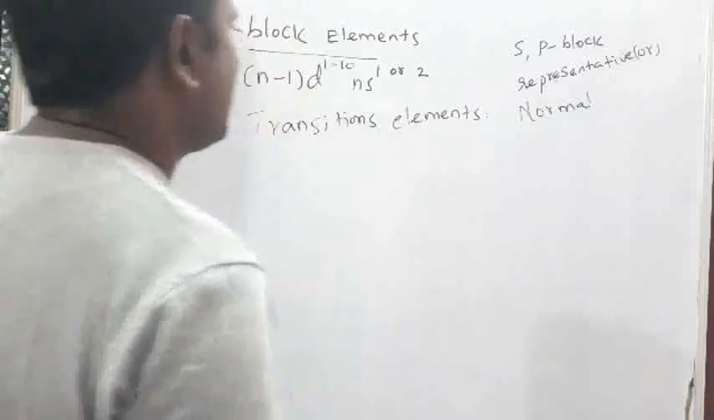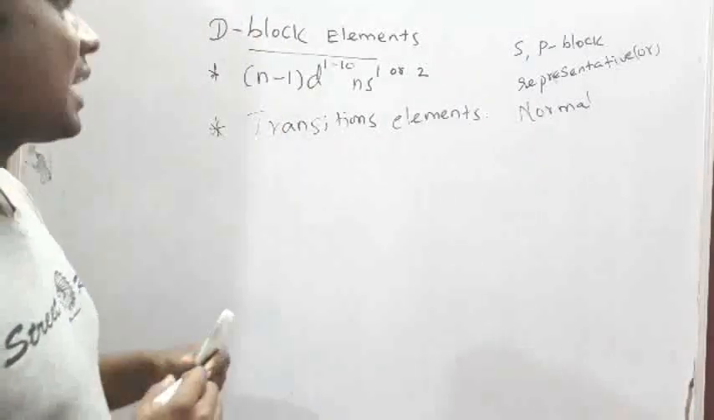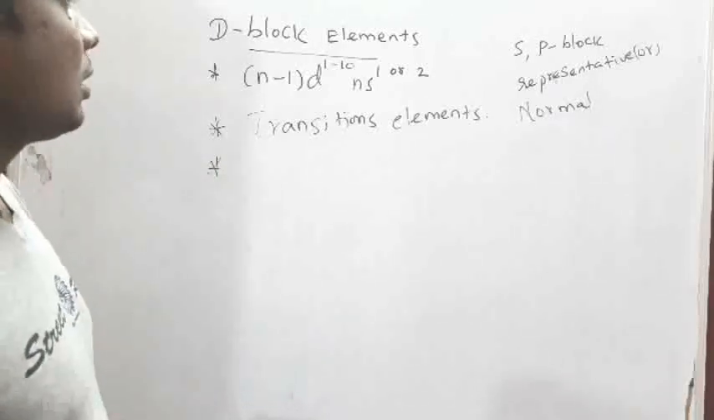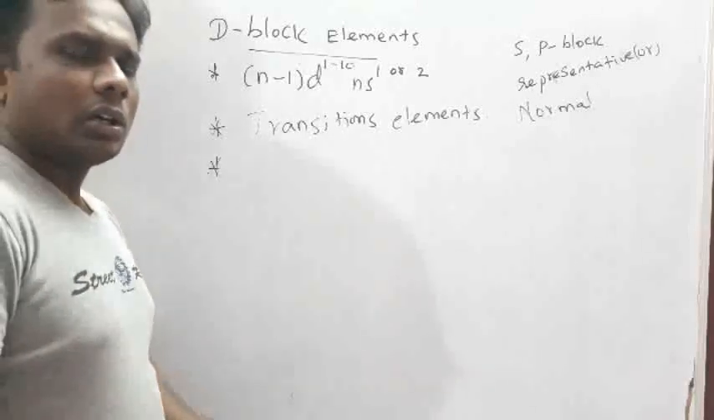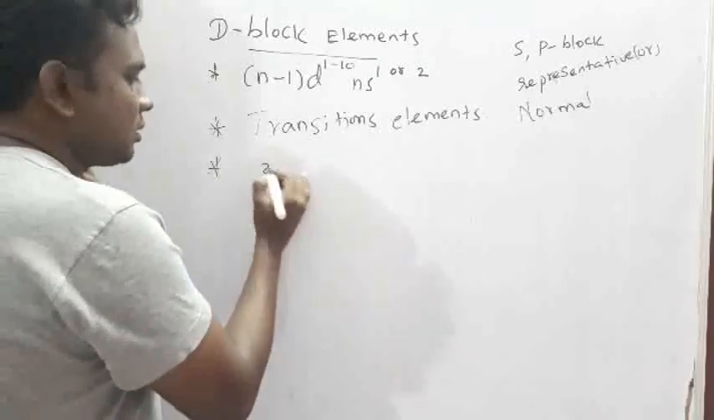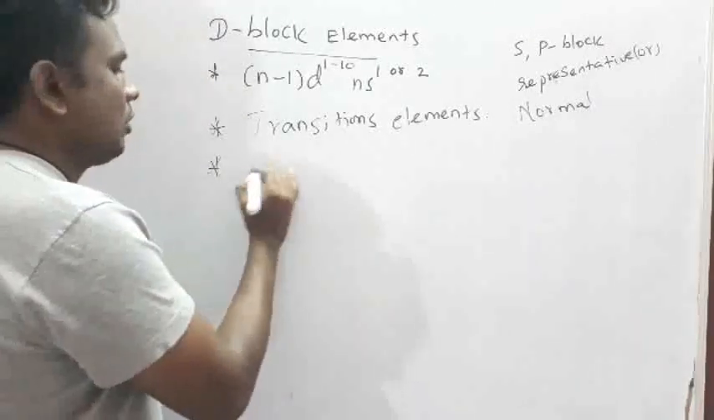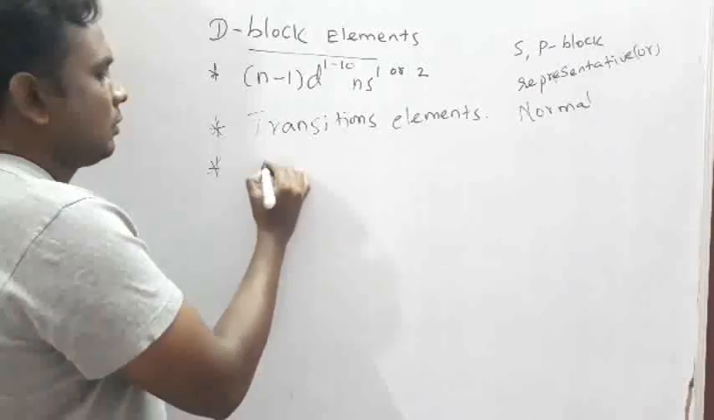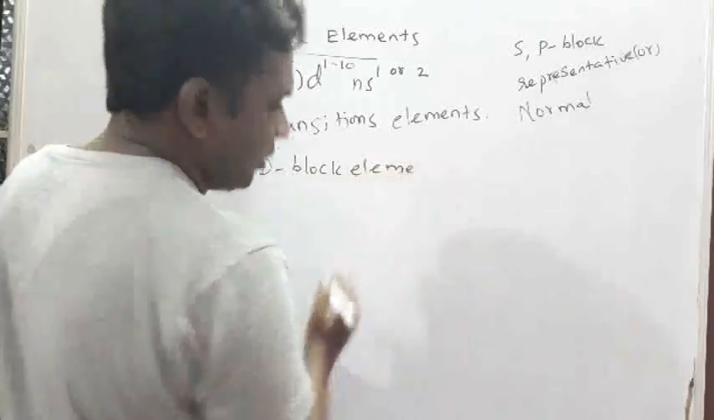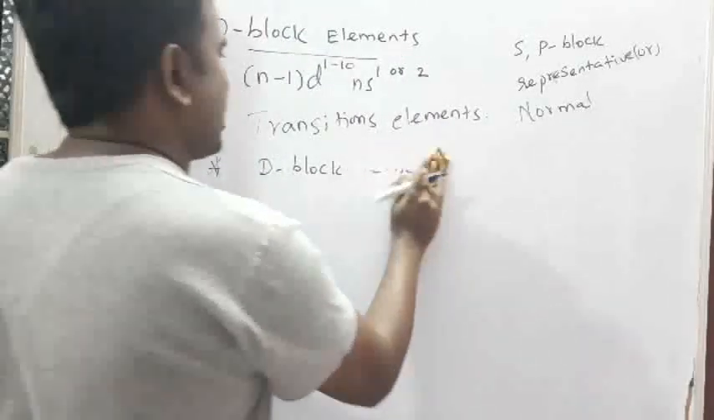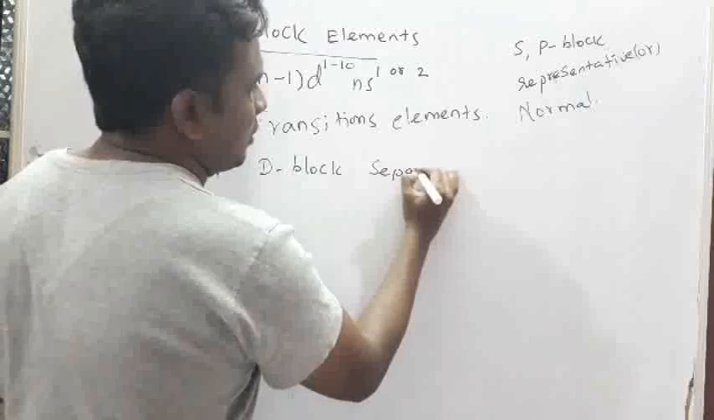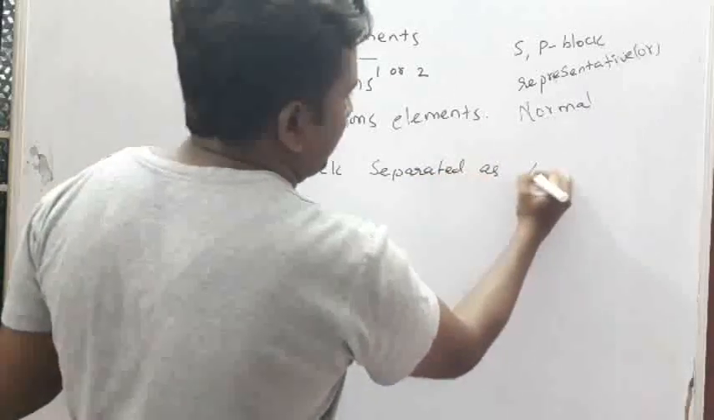But here, D block elements are called transition elements. Please note it here. D block elements are separated into four series. What are the D block elements? We can take it as D block. D block is separated into four series.